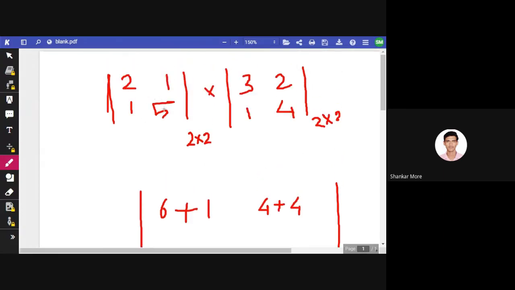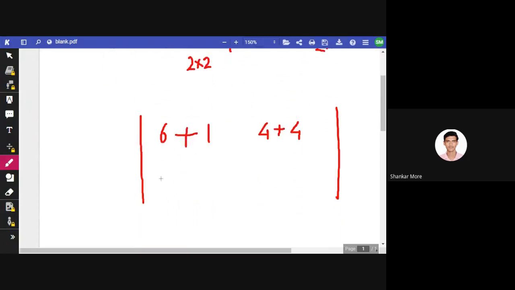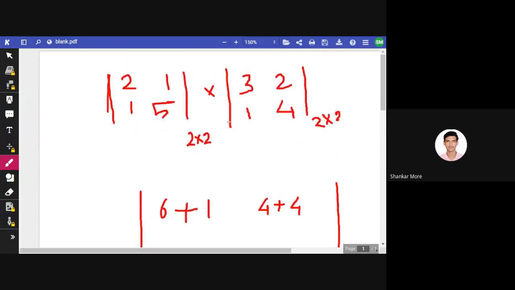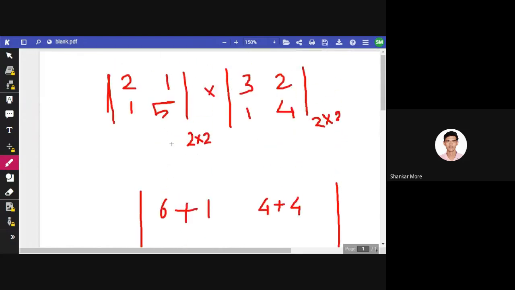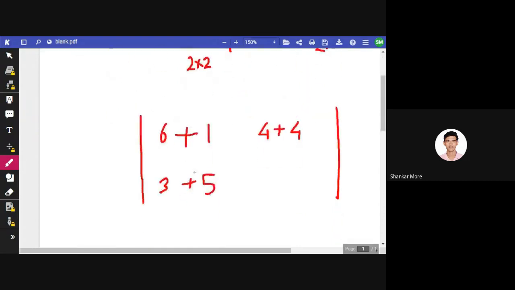Now second row first column. 1 multiplied by 3 is 3, 5 multiplied by 1 is 5. See, 1 multiplied by 3, 5 multiplied by 1. That was second row first column. Second row is mine, first column is here.